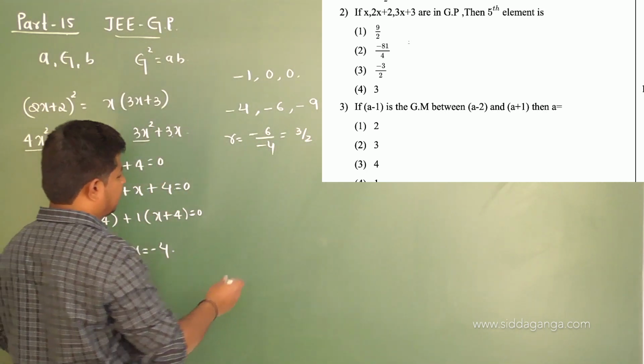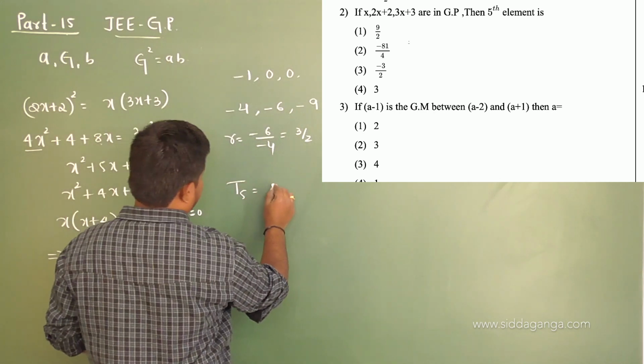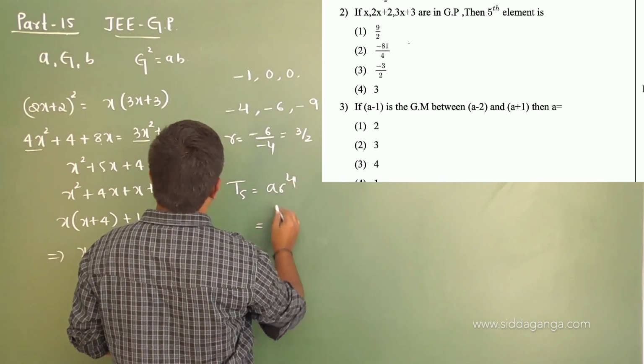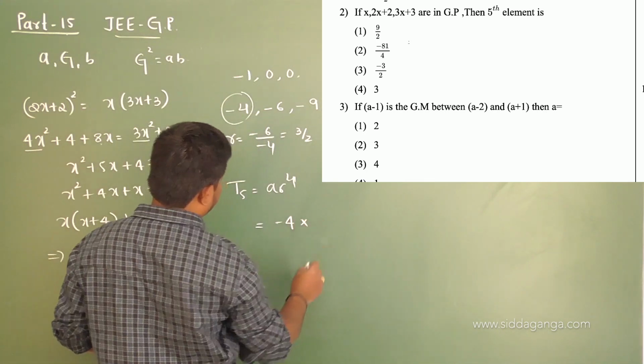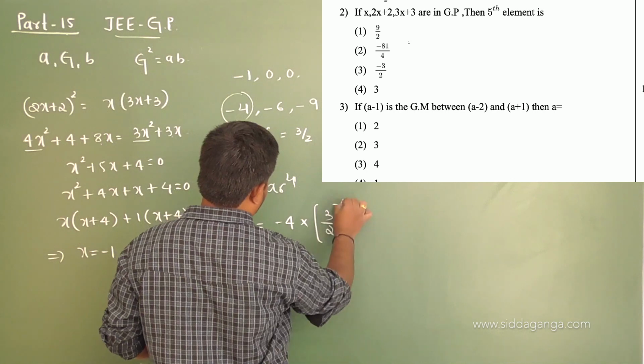Okay, then your fifth term T5 is given by A times R power of 4. A is the first term, minus 4, into R is 3 by 2 whole power of 4.